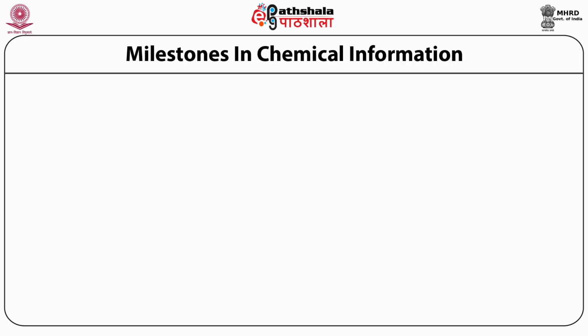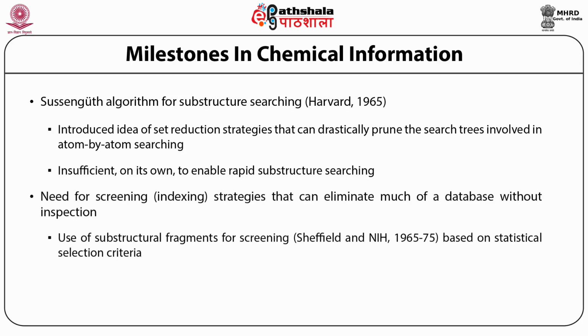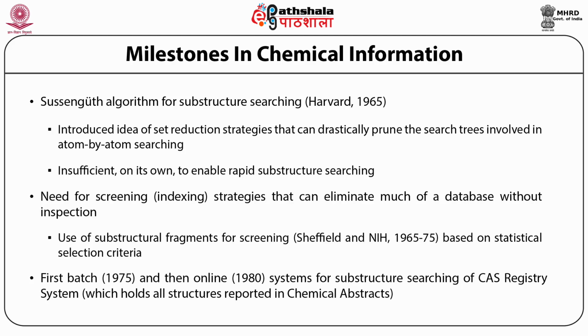Here comes. So, what had been achieved till the middle or beginning of the 1980s was that a lot of algorithms for small substructure searching had been introduced, which includes atom by atom. It includes search tree. It also had a lot of insufficiency in doing this substructure searching very fast. This needed a strategy to make this development faster. Hence, a lot of algorithms came out online on computers in 1980.